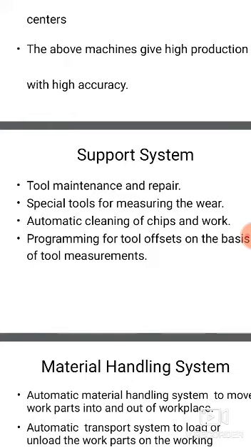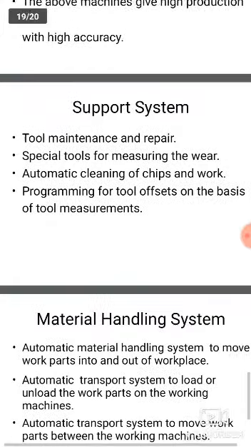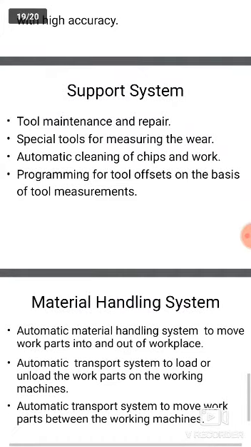So what does it do here? Support system means tool maintenance and repair, special tools for measuring the wear, automatic cleaning of chips, progress of tool offsets and basics of tool measuring. All these can be done in the support system. In an automated machine tool, the tool comes to the machine automatically by giving the program.